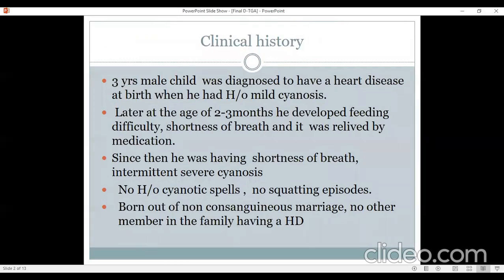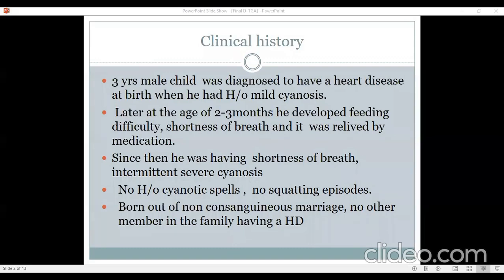Yes. So this is a 3-year-old male child who was diagnosed to have a heart disease at birth when he was noted to have cyanosis. Later, at the age of 2 to 3 months, he developed feeding difficulties, shortness of breath, which was relieved by medication. Since then, he has been having shortness of breath and intermittent severe cyanosis. There is no history of cyanotic spells, no squatting episodes. The child was born out of non-consanguineous marriage, and no other member in the family had a history of heart disease.